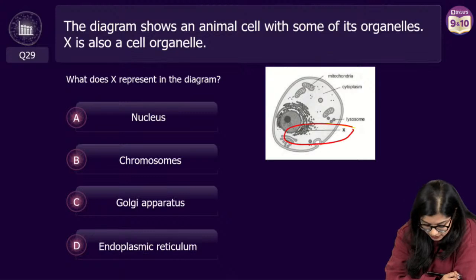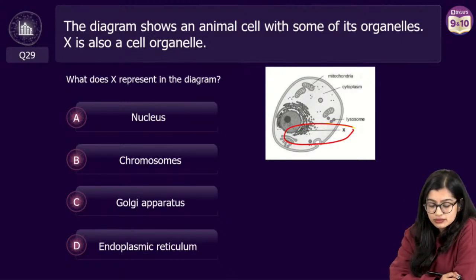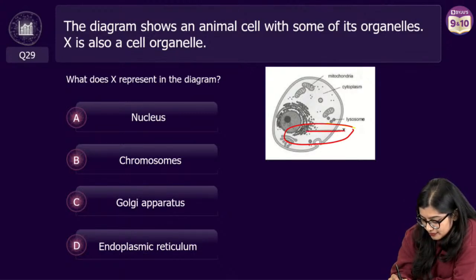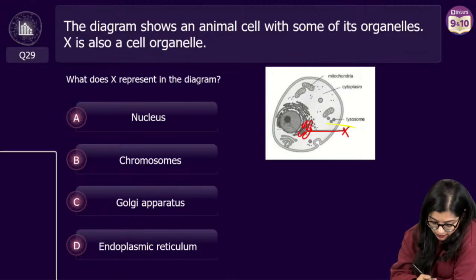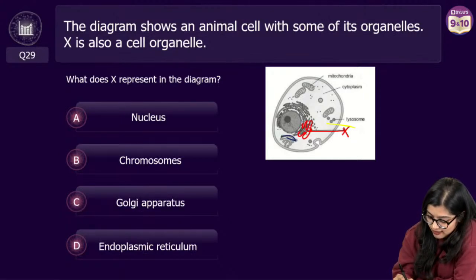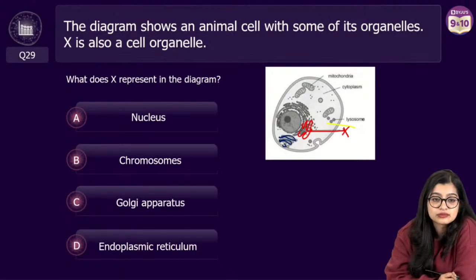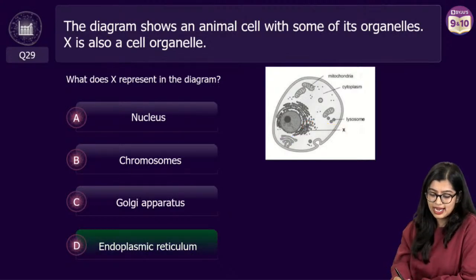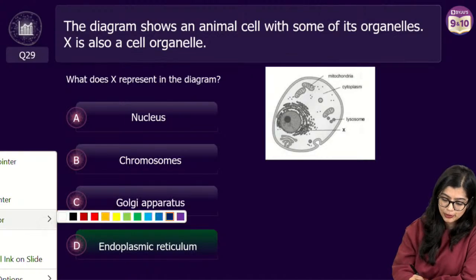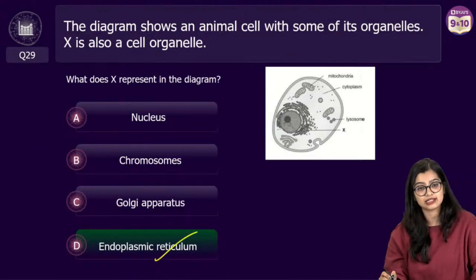Or is it endoplasmic reticulum? It is pointing towards this one here, and you have another flattened structure here. Exactly. So the correct answer here is option D, which is endoplasmic reticulum.